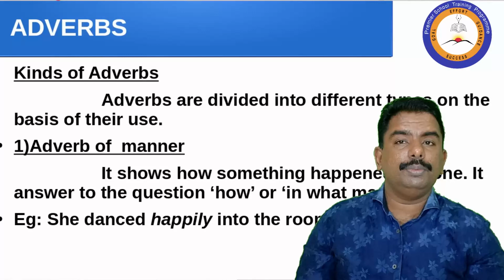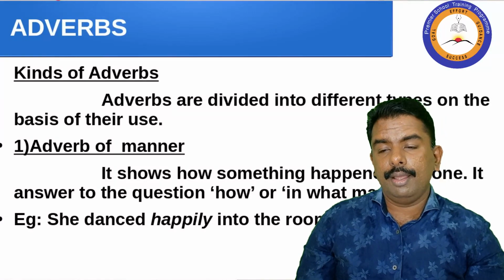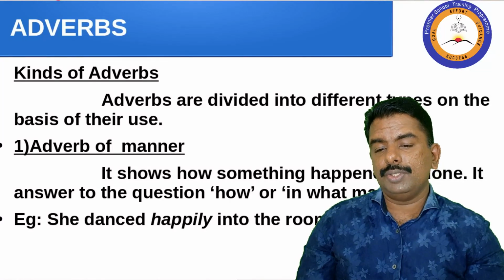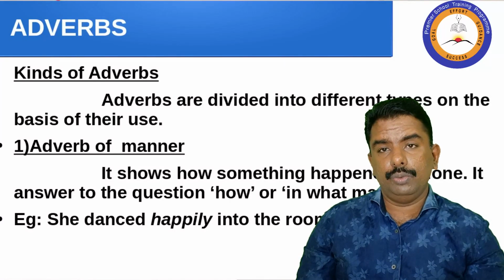So what does the first one, adverb of manner, say? It shows how something happened or was done. It answers the question how or in what manner. She danced happily into the room.